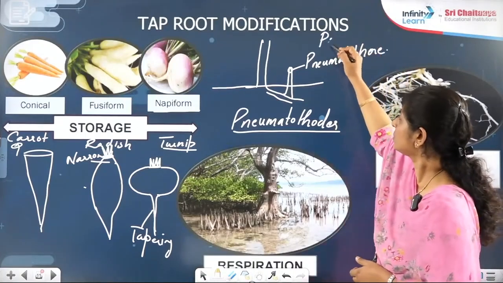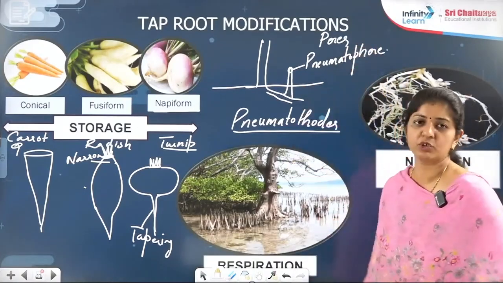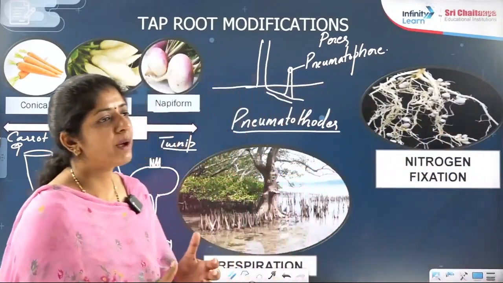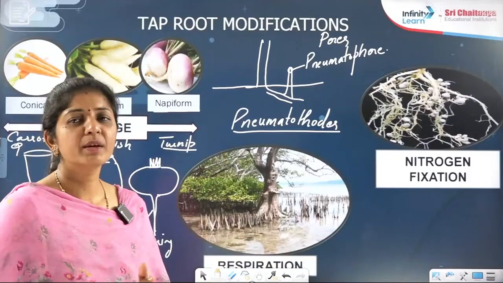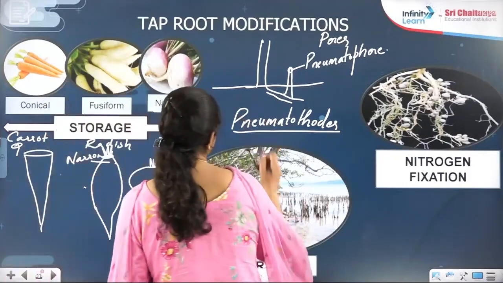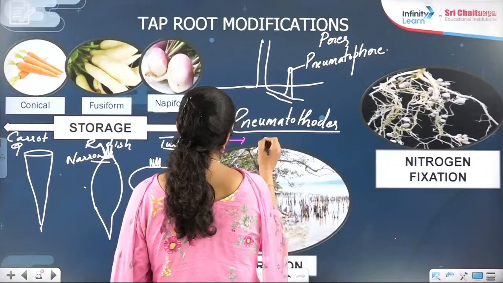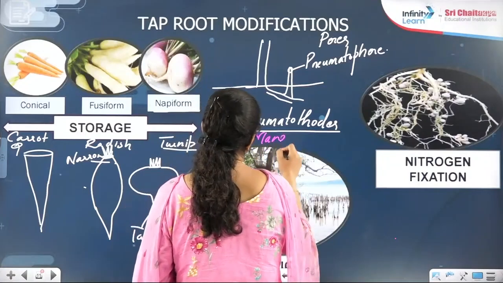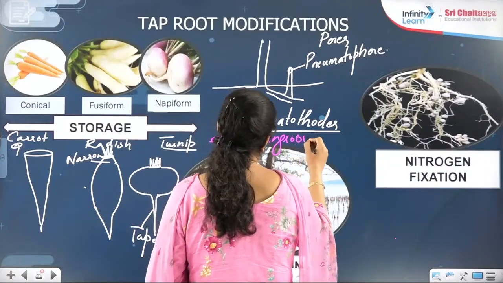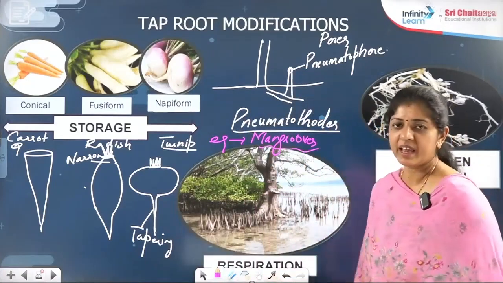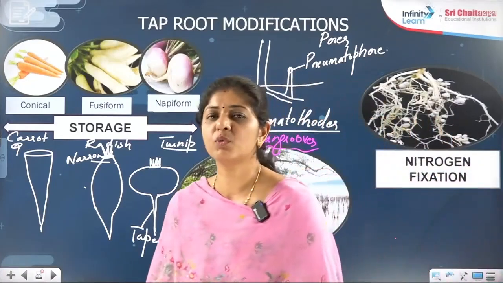These are the pores which help in exchange of gases. In this case, the plants are in swampy or marshy areas. For example, in mangroves, right? So in the mangrove category, Avicennia will be the example.